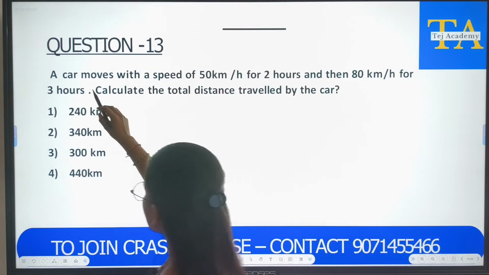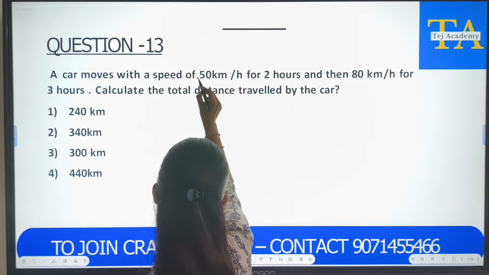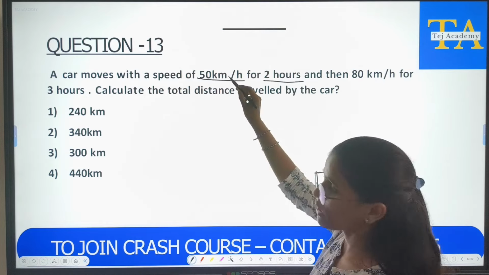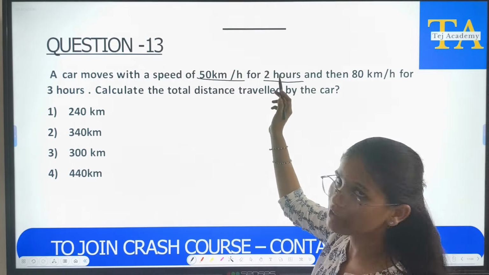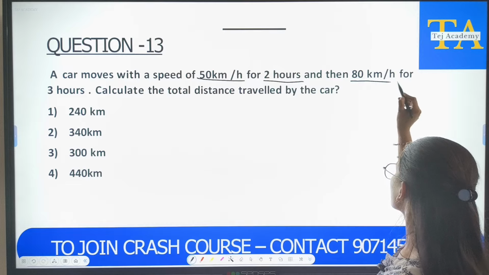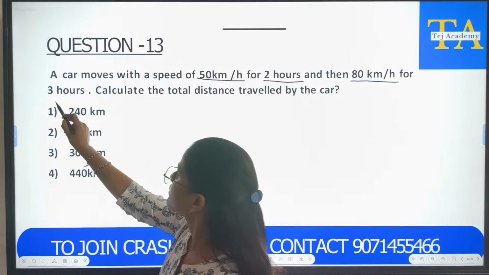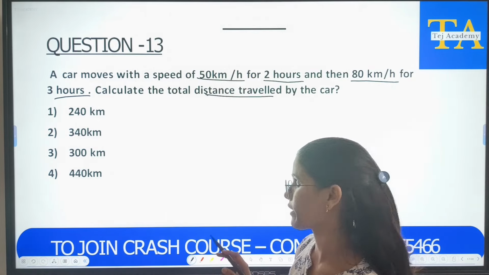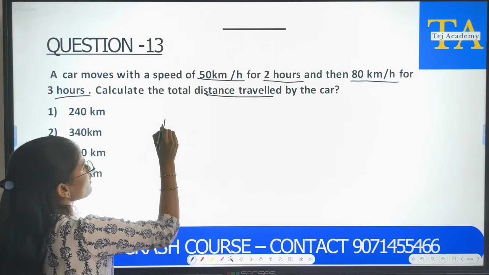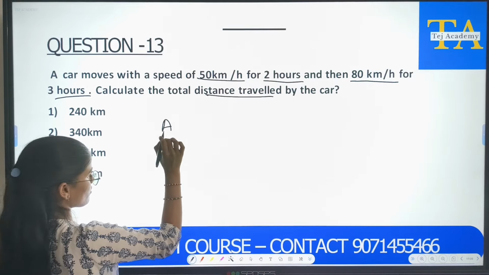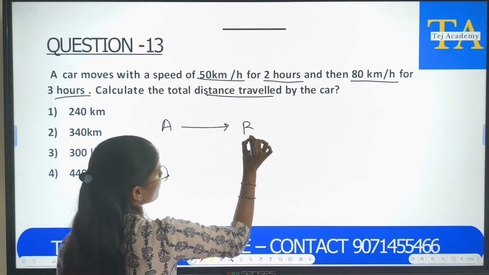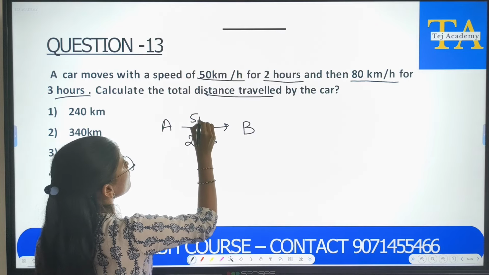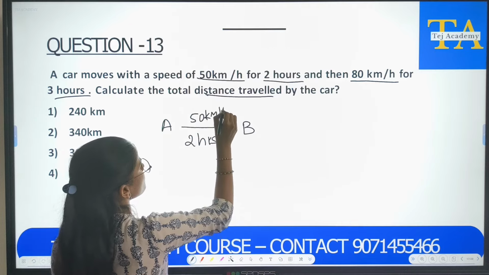So the 13th question, a car moves with a speed of 50 kilometers per hour for 2 hours. So this car is moving with this much speed for 2 hours and then it is moving at this speed for 3 hours. So we have to calculate total distance traveled by the car. So first, let us say the car is moving from A to B for 2 hours with the speed 50 km per hour.